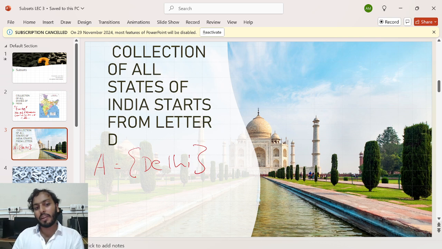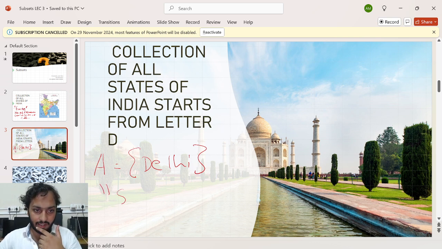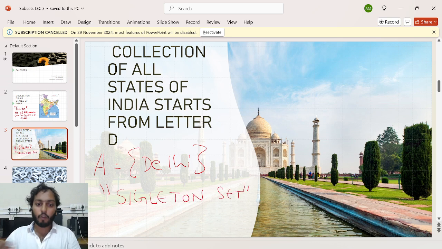How many elements are in this set? Only one. Am I right? So, just for the name's sake, people call the set which contains only one element a singleton set. The set which contains only a single element is called a singleton set. Not much hard, right? So it's a singleton set.